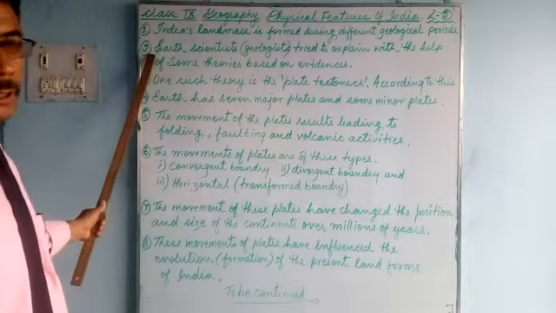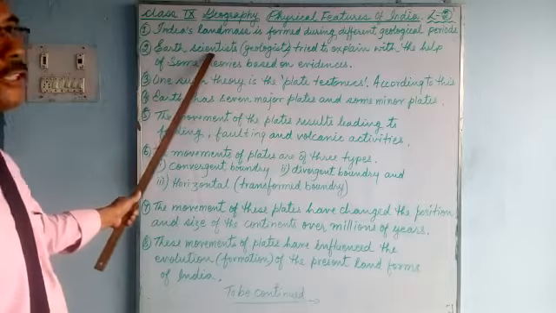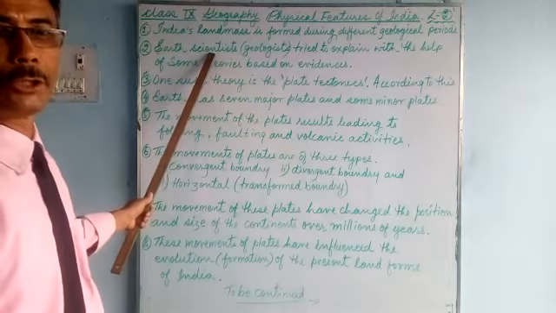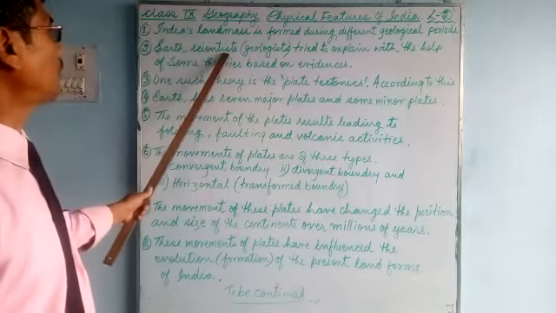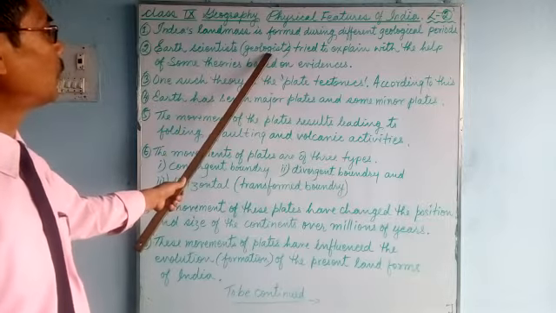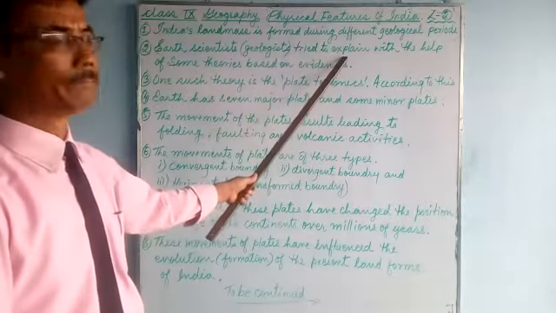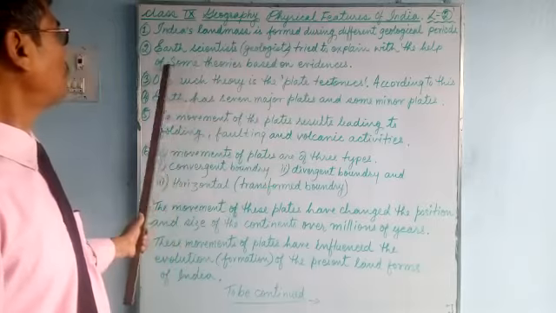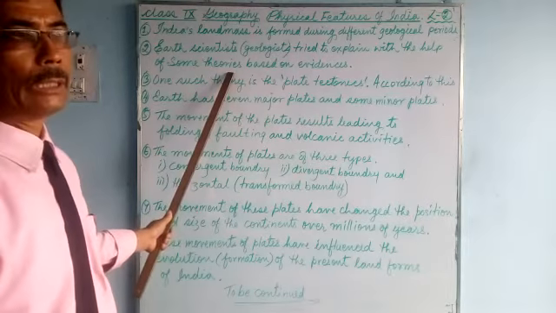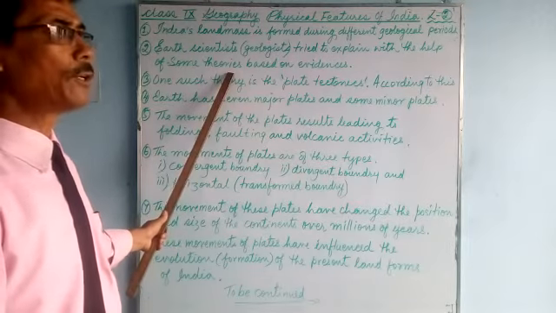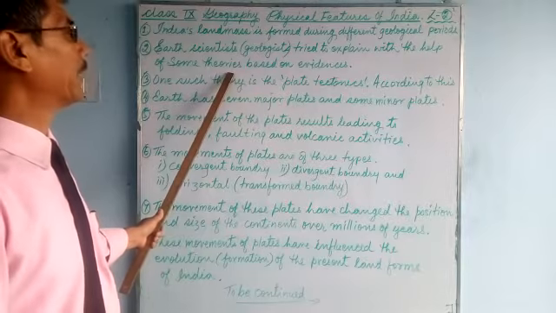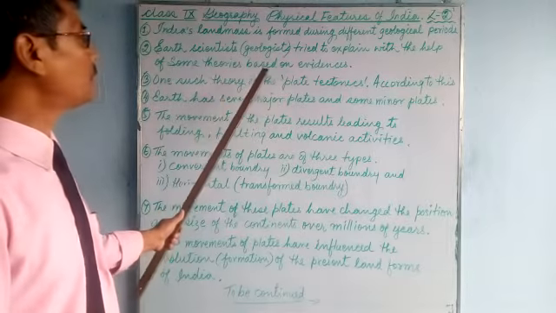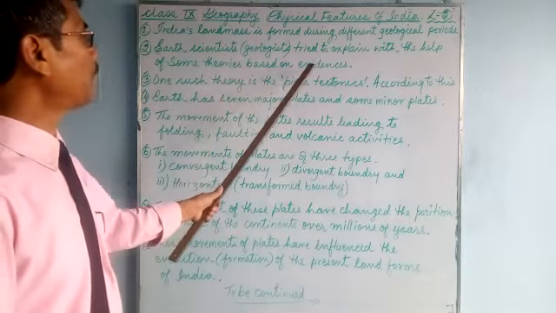Number 2, let's talk about earth scientists. We call them geologists. They try to explain with the help of certain theories based on evidences.